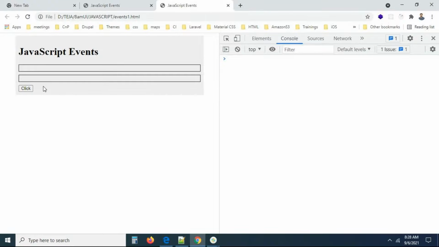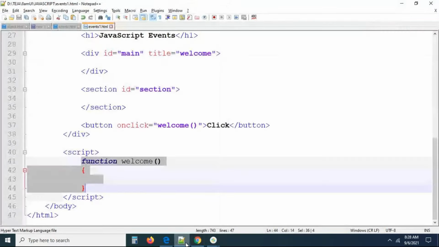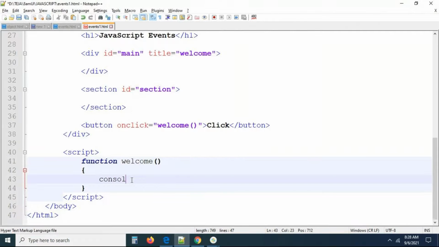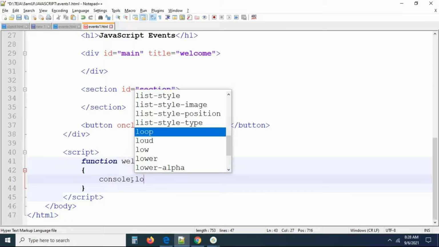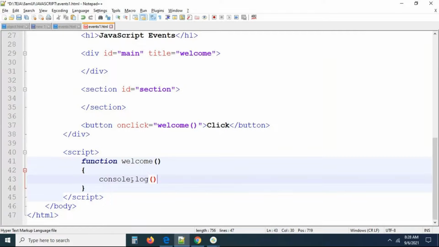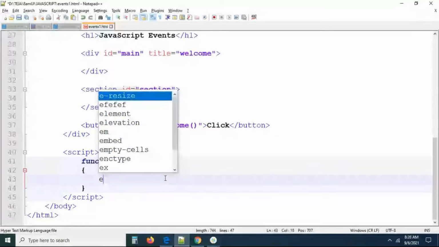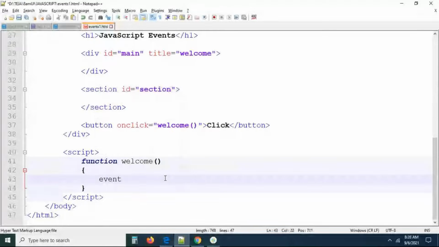So here I'm coming to this event function. In this, all of you try to see, I'm printing something with console.log. I just want to print this as an event. What is this event? Have I passed it anywhere here? Have I declared this event variable anywhere? You can see I'm just taking this as an event. Have I declared it anywhere in the file? No, I didn't declare it anywhere in the file.